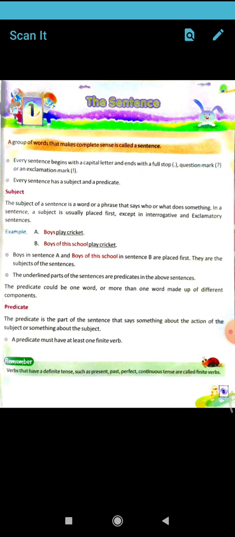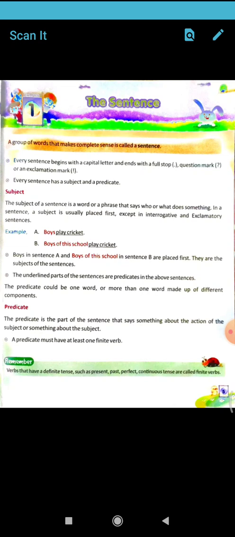So the subject, everyone understands. Suppose Ram does the work. Ram does the work. What is the subject here? The subject is mostly at the start of the sentence, so here it is Ram. Ram is the subject, and the predicate part will be does the work.